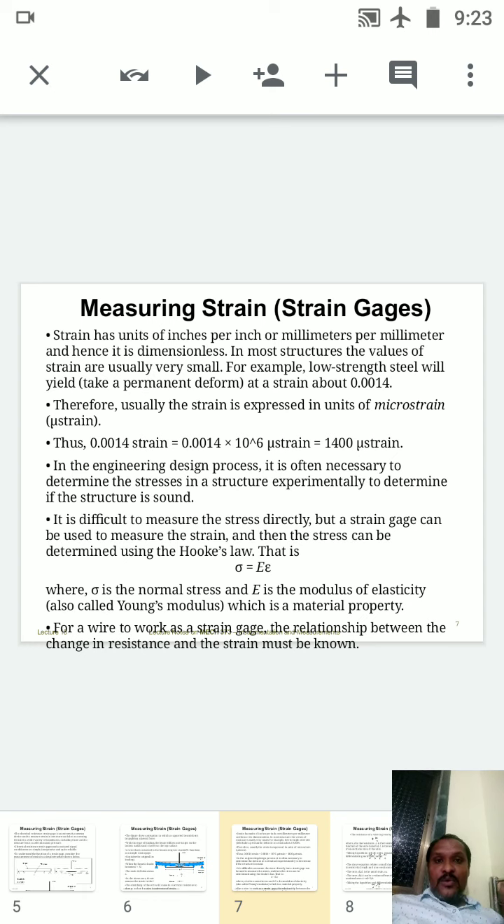This will give you the exact values, means there is a start of the change in the length relative to the original length, deformation has started there, that you can say there. Clear this one?